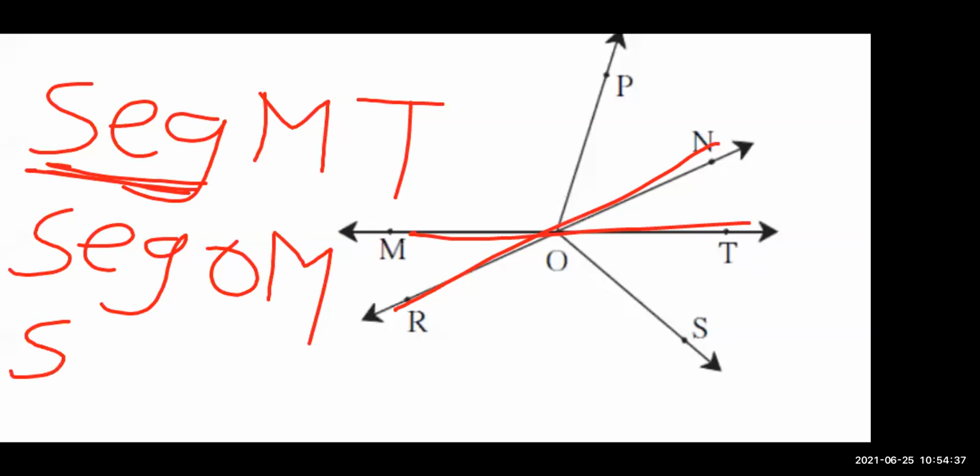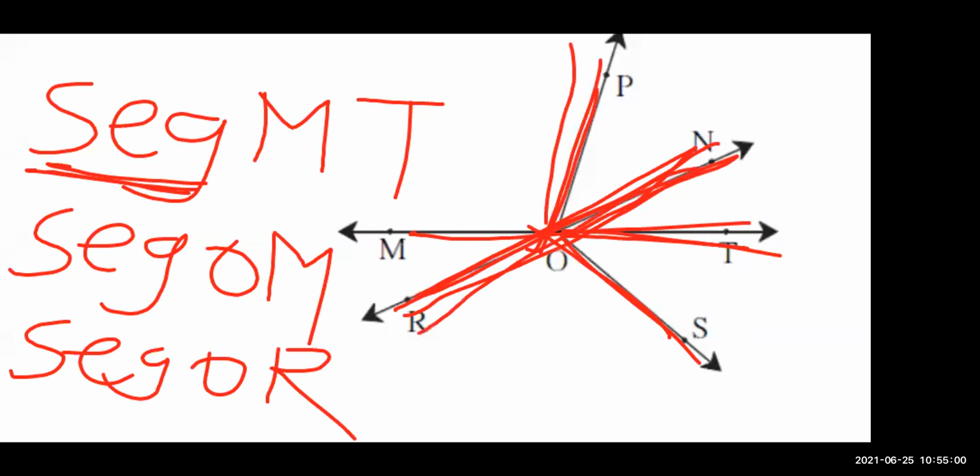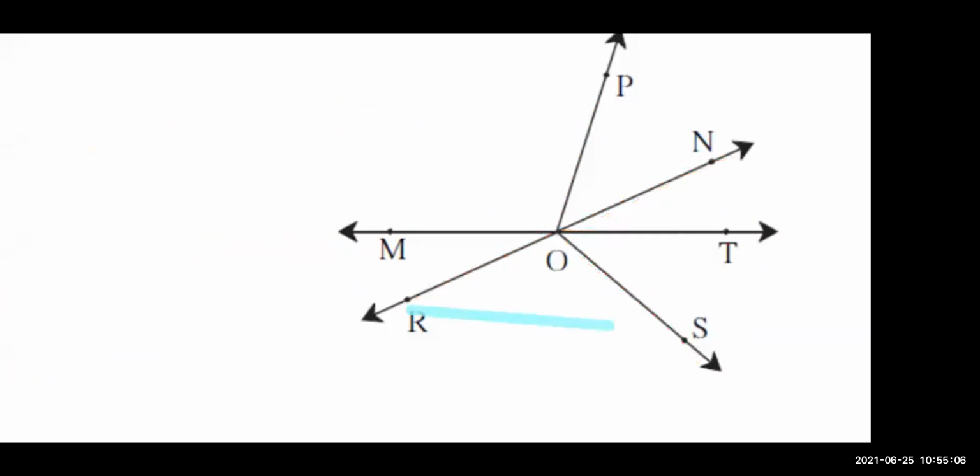Then segment OR. Then segment OS. Segment OT. Very nice. Segment ON. Segment OP. And segment RN. Clear? These are the segments. Line segments we have identified.